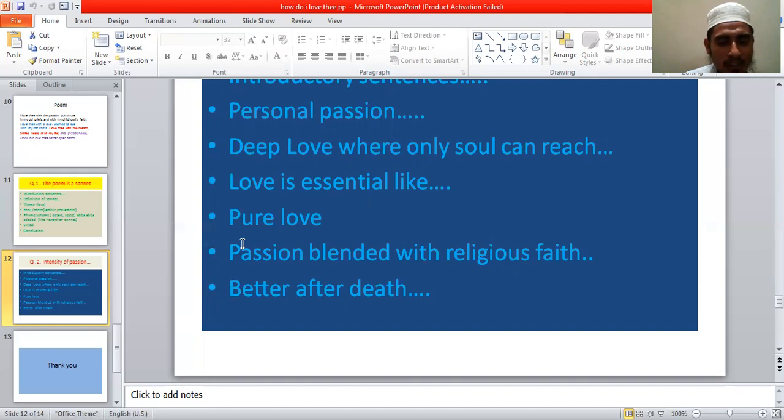So pure love, then you will explain that her love is very pure. Her love is very pure because she never expects return, expects praise. She only loves. So her love is very much pure. So these words express her love and the intensity of her love. And then passion blended with religious faith.